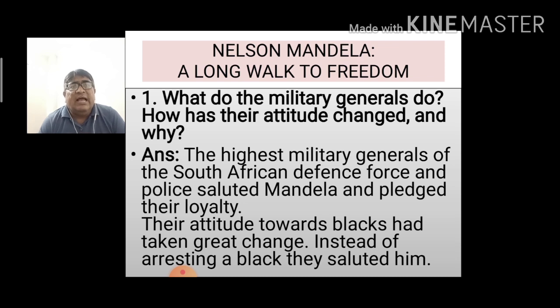Now let's see. The highest military generals of the South African Defence Force and police saluted Nelson Mandela and pledged their loyalty. Their attitude towards the blacks had taken a great change. Instead of arresting a black, they saluted him. So, before the freedom, military generals were not treating Nelson Mandela well, but after he became the first president of the country, all the military generals were saluting him.